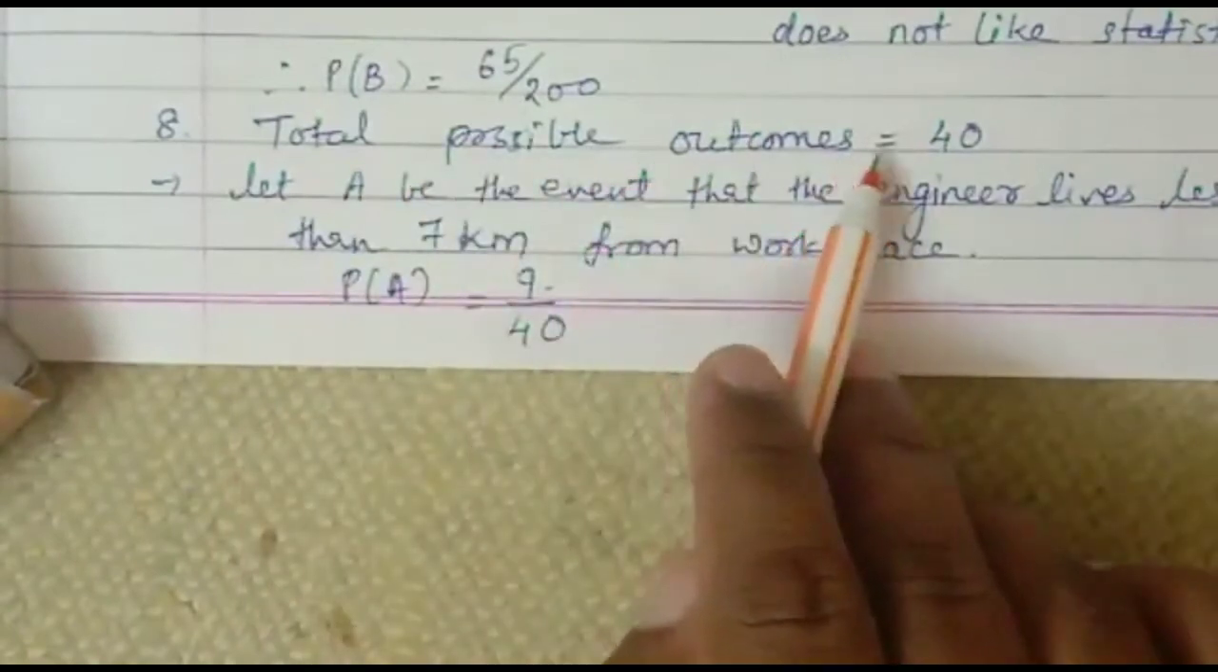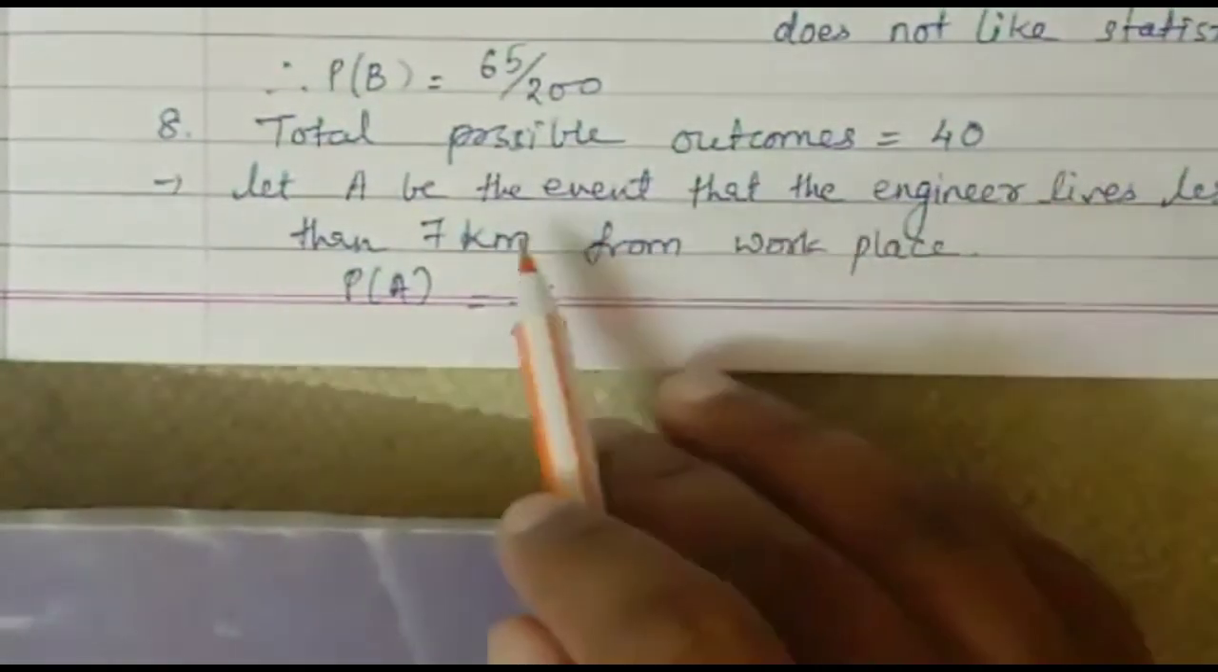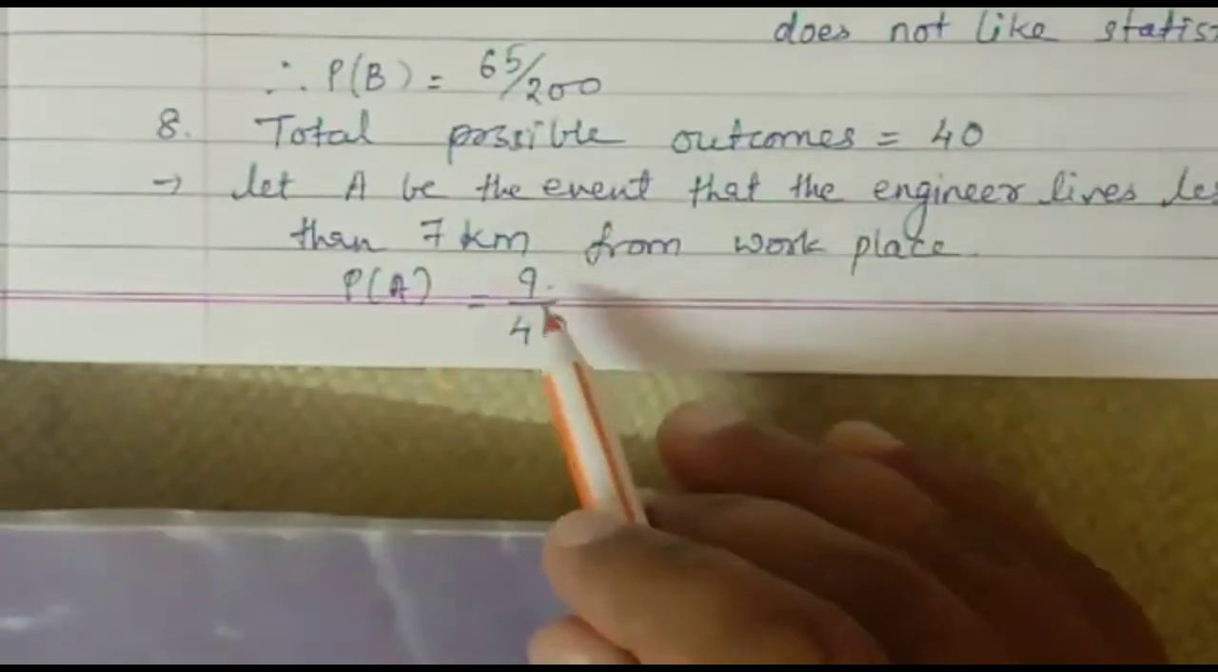The total possible outcome is 40. Let A be the event that the engineer lives at a distance less than 7 kilometers from the workplace. So it will be 9 upon 40.